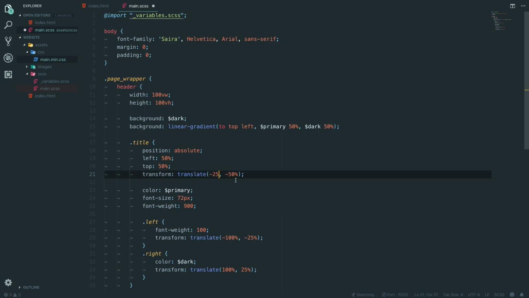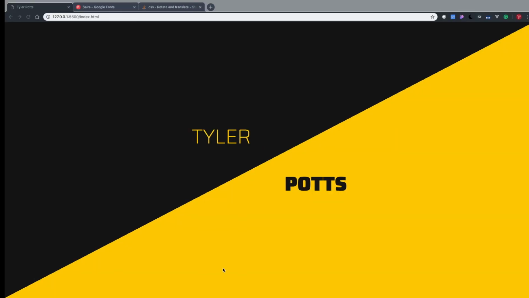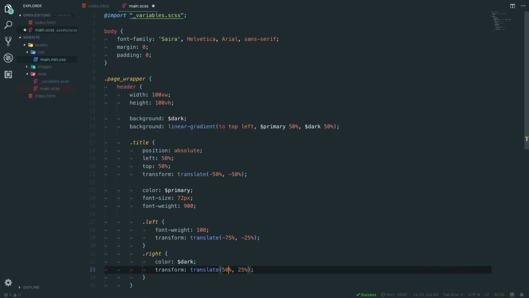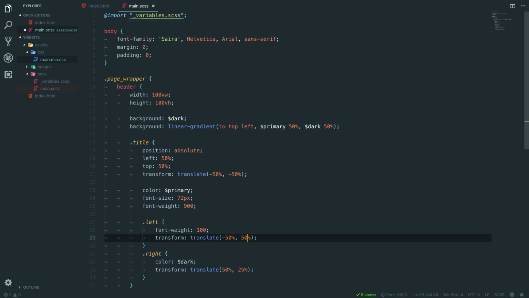We'll say minus 25%, and this one. Oh god, my bad. That needs to be 50. This one's minus 75%, and this one could be 75%. Does that bring it in more? 50%, minus 50%. Height. So left needs to be 50%. We just bring down, that's better. We'll say 40%. There we go. And this one needs to be minus 40%.